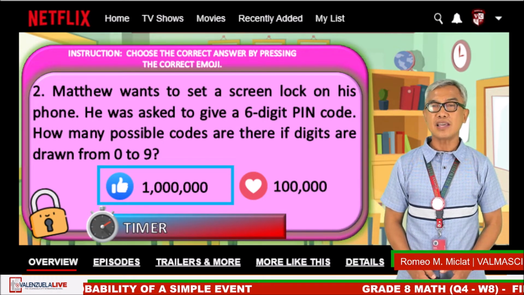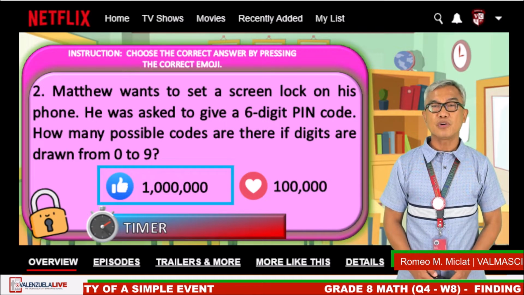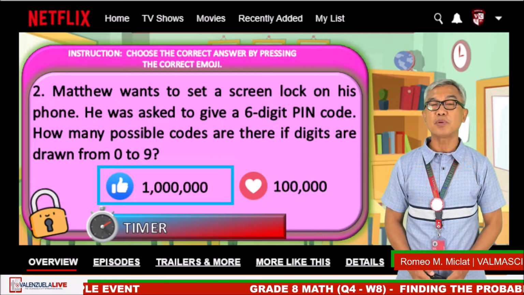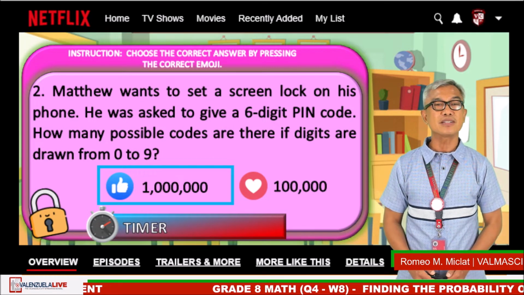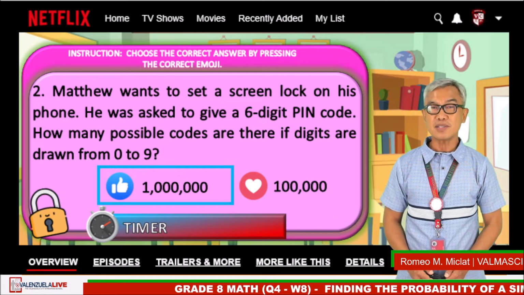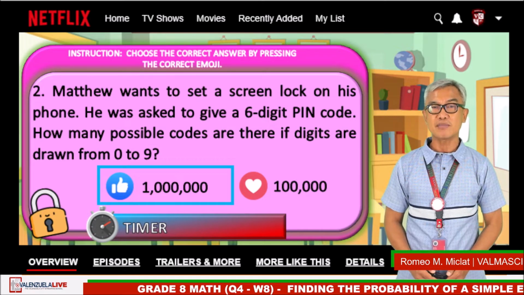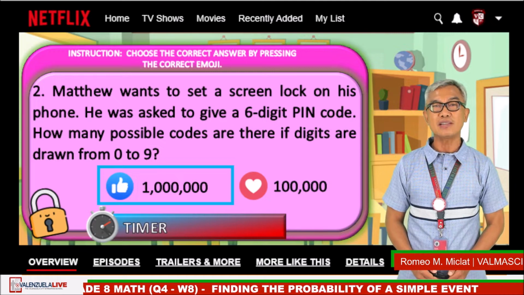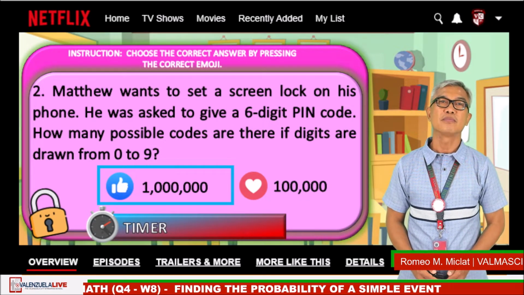There are 10 digits to choose from for each digit of the PIN code. Therefore, by multiplication principle of counting, there are 10 times 10 times 10 times 10 times 10 times 10, or 10 raised to 6, which is equal to 1 million ways.